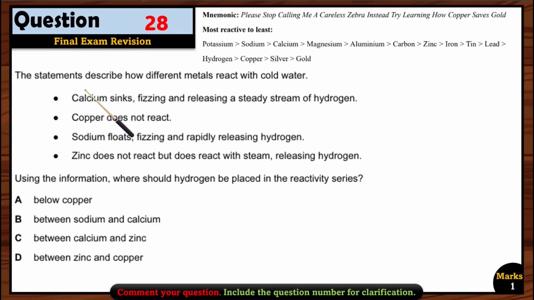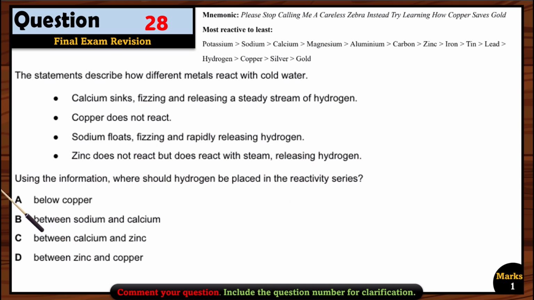Let's see question 28. The statement describes how different metals react with cold water. Calcium sinks, fizzing and releasing a steady stream of hydrogen. Copper does not react. Sodium floats, fizzing and rapidly releasing hydrogen. Zinc does not react but does react with steam, releasing hydrogen. Using this information, where should hydrogen be placed in the reactivity series?